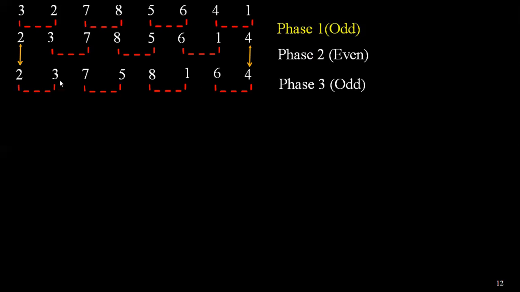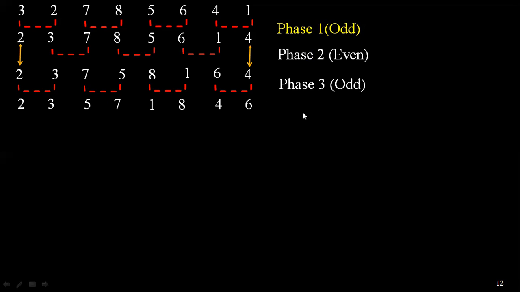So now 2 is less than 3, true. So 2, 3 will be like this. 7 is greater than 5. So we have to swap them, 5, 7. 8 is greater than 1. So it is 1, 8. 6 is greater than 4. So it is 4, 6. So my phase 3 is complete. So we have to go for phase 4.